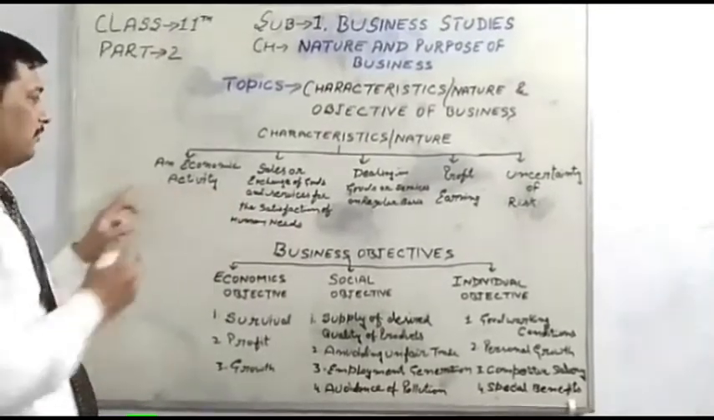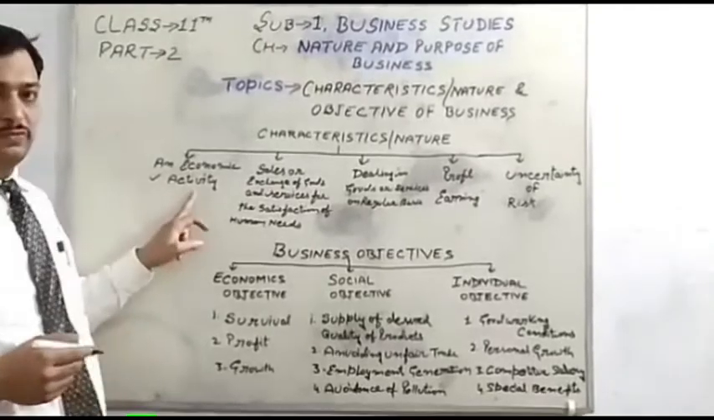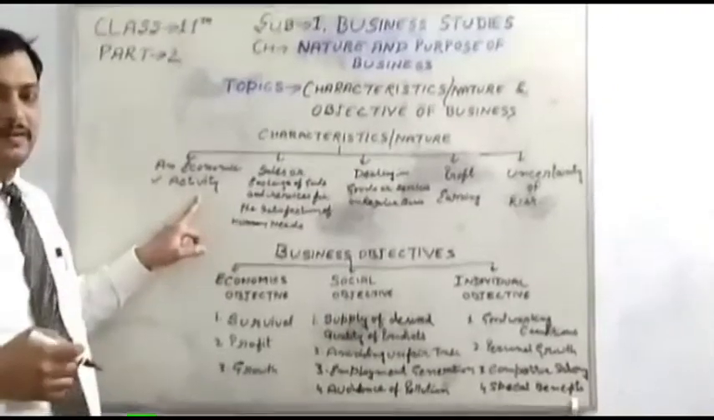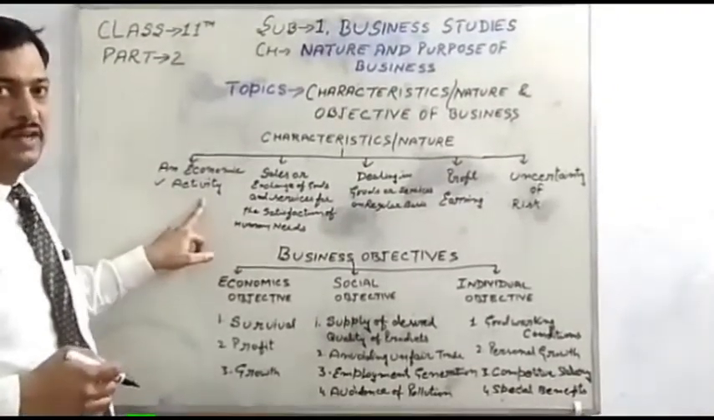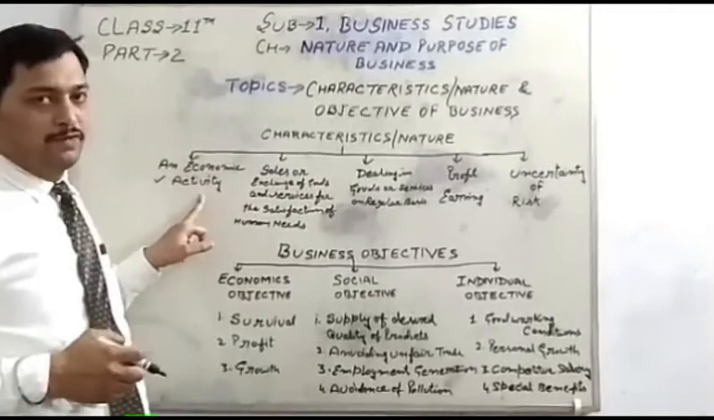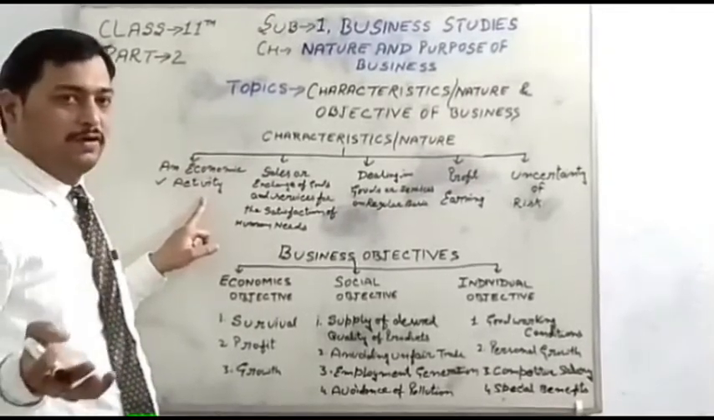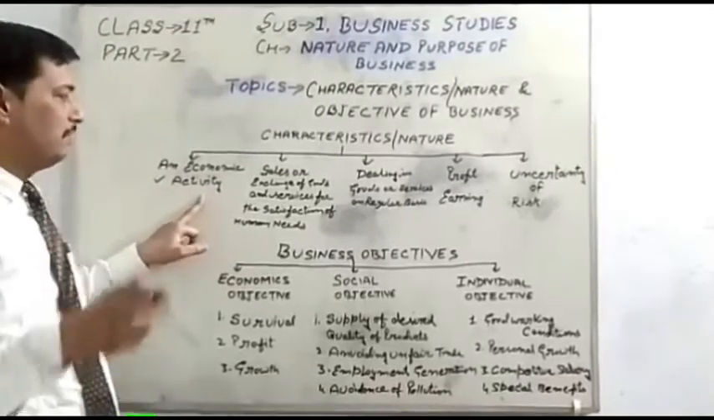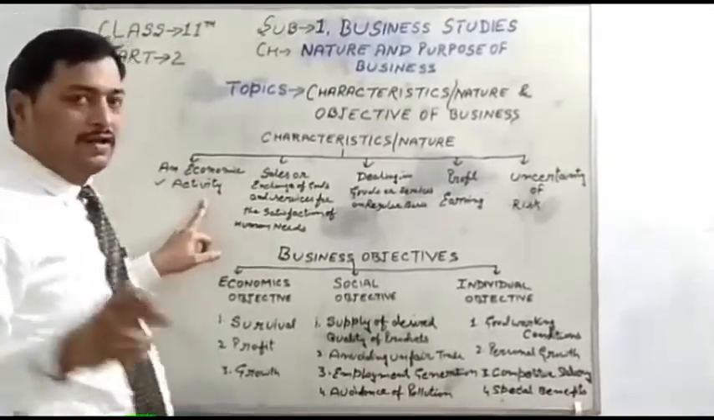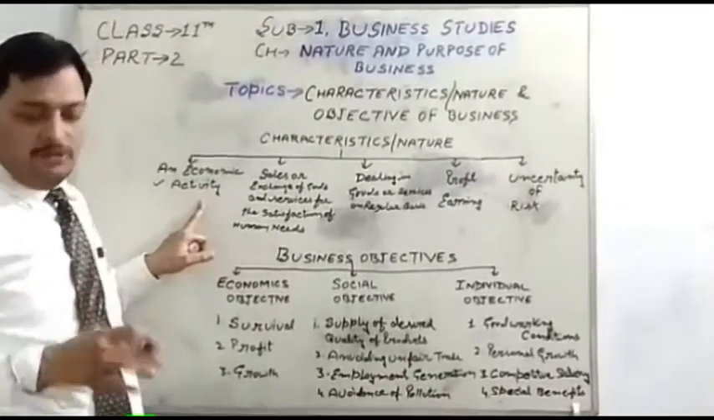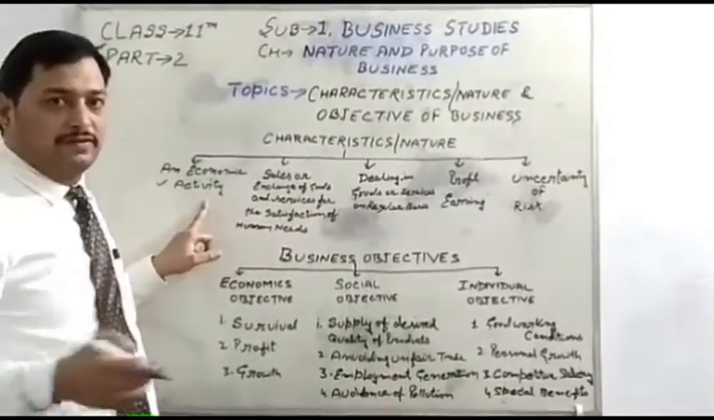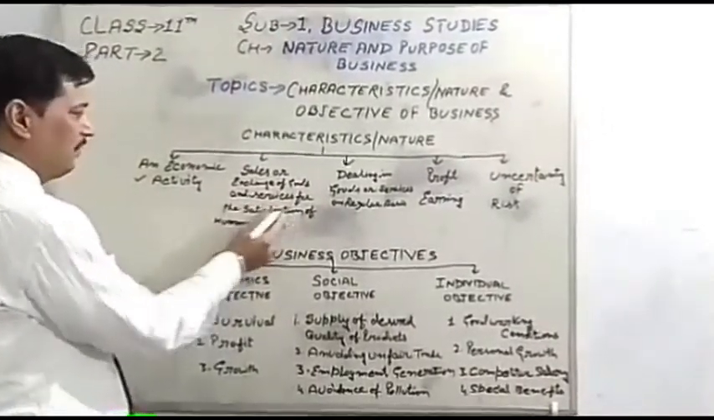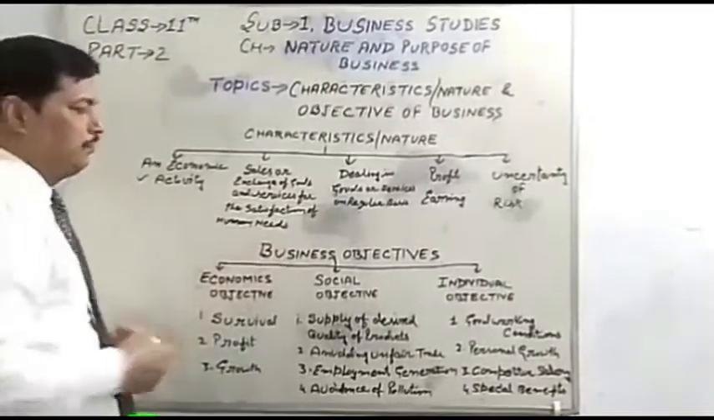First is an economic activity. Students, as I explained in my first video, business is an economic activity. It is done for making a profit. The main objective is earning a profit, not self-satisfaction. The businessman earns profit to maintain a livelihood, not for psychological satisfaction, and sells or exchanges goods and services for the satisfaction of human needs.